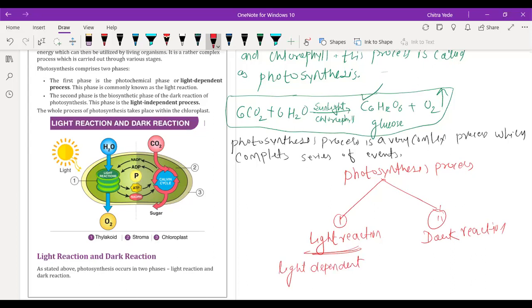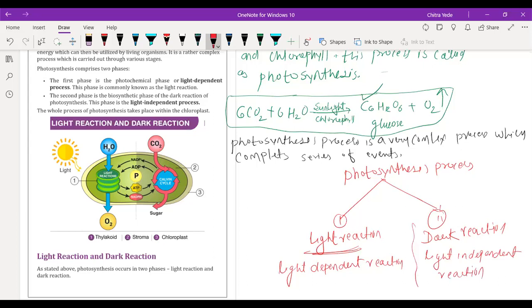Okay, so light reaction means light dependent reaction, and dark reaction means light independent reaction.